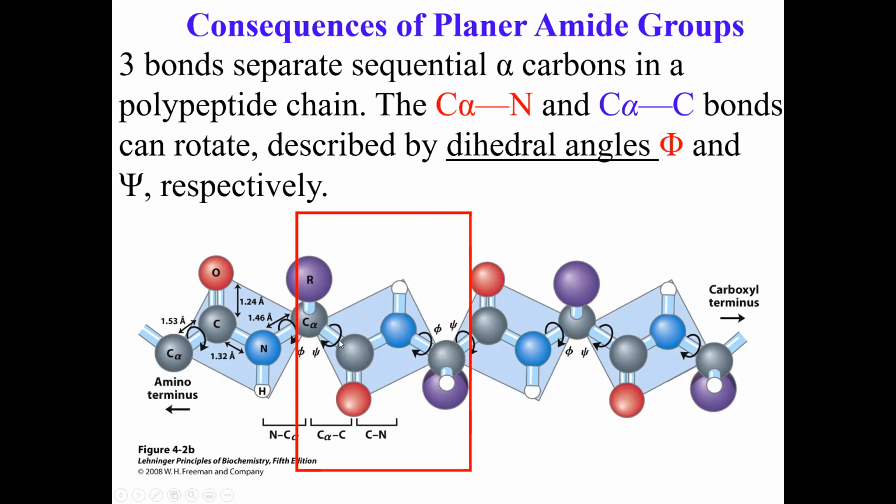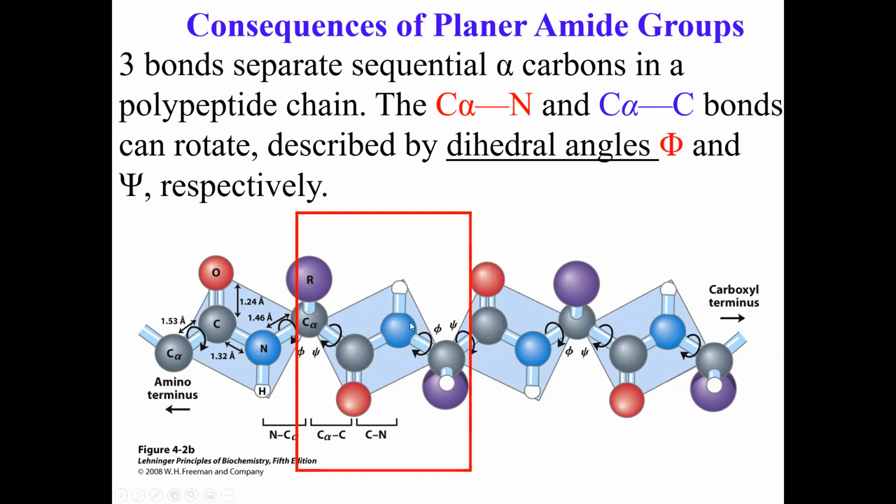They are represented by what we call two dihedral angles called phi and psi. The C alpha C angle is called psi, and the C alpha N angle is called phi. C alpha C psi, CCC, that's how you can memorize it. And then C alpha N is the phi angle.